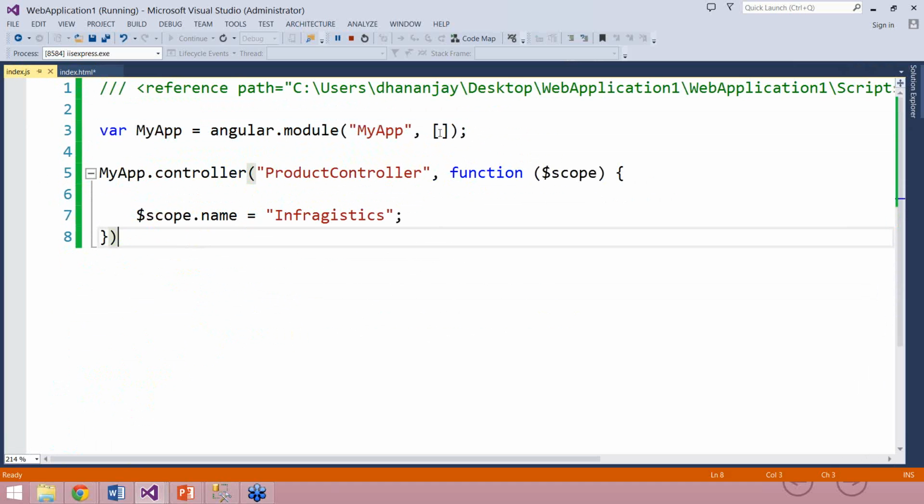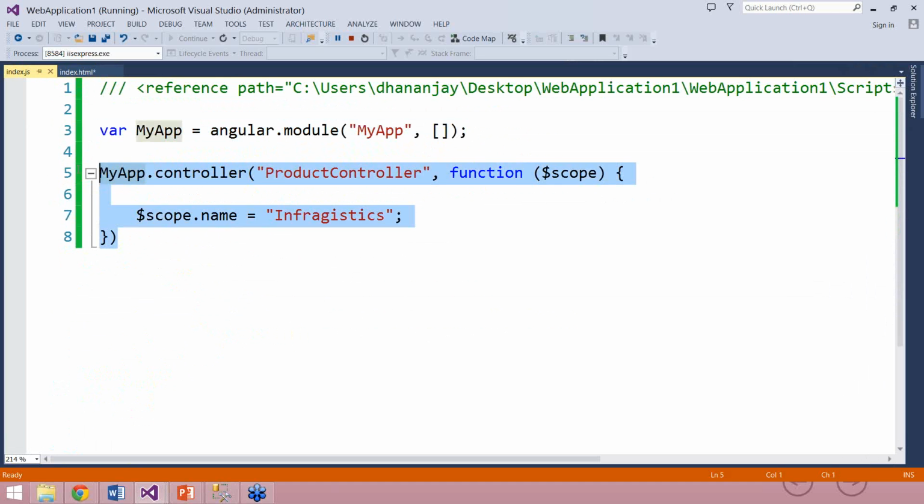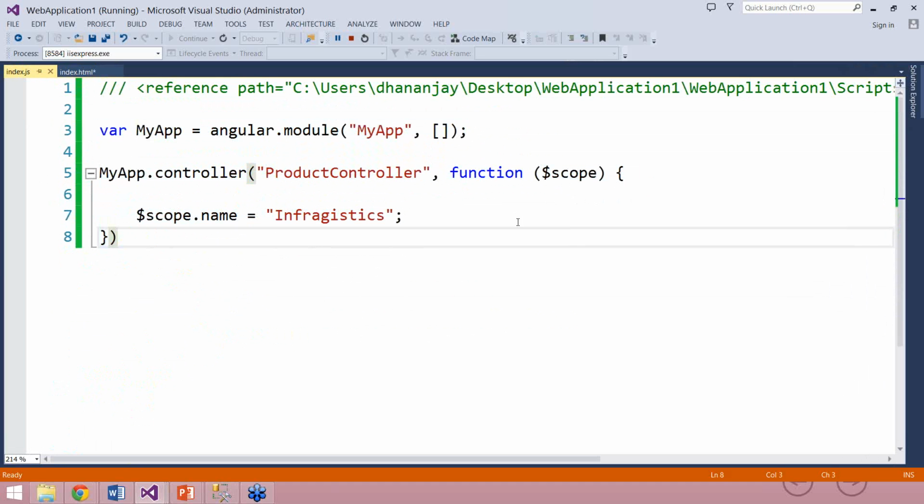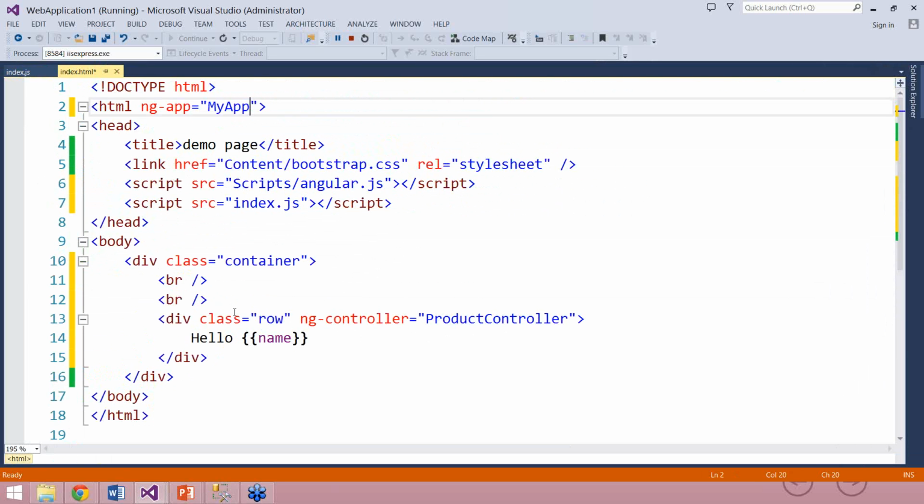Right now, the main module does not have any dependencies. Then I created a very simple controller with the $scope object and attached a name to the $scope object. Then on the index.html, I'm displaying that, setting the ng controller value in line number 13, and then setting the value of ng app, which is my app.